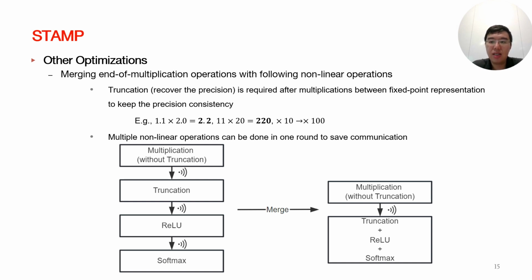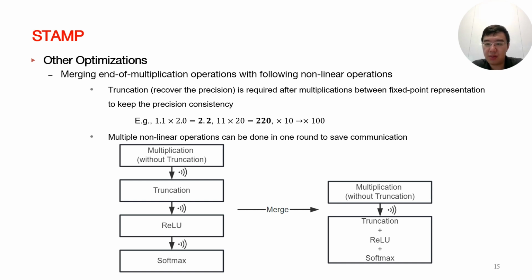Since truncation itself is also a nonlinear operation, we can merge it with the following nonlinear operations, allowing all the computations to be handled within the LTH simultaneously within one round of communication, eliminating the need for multiple communication runs if we do it in the classical way.